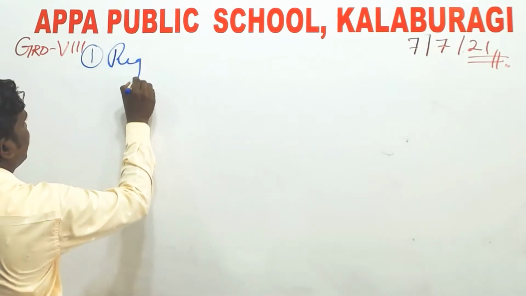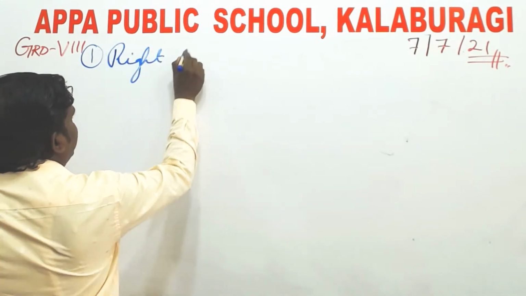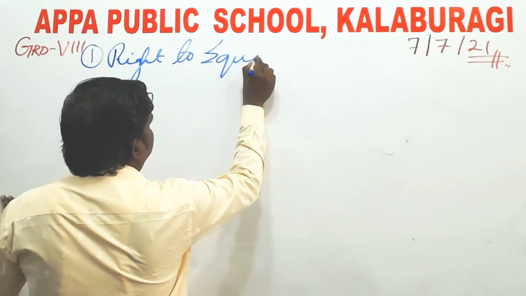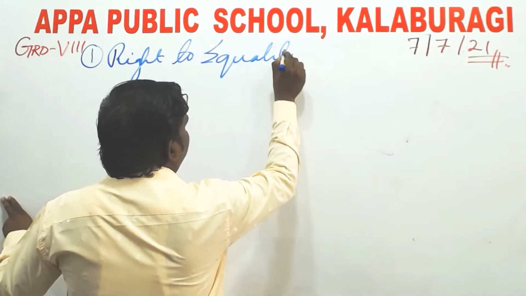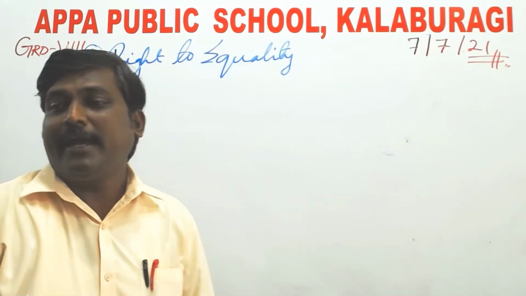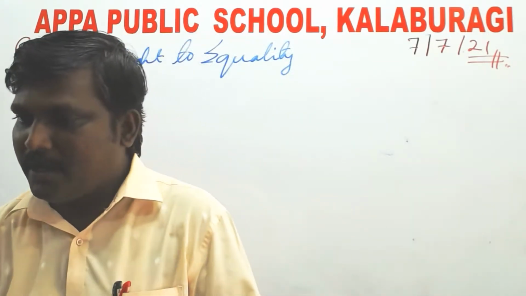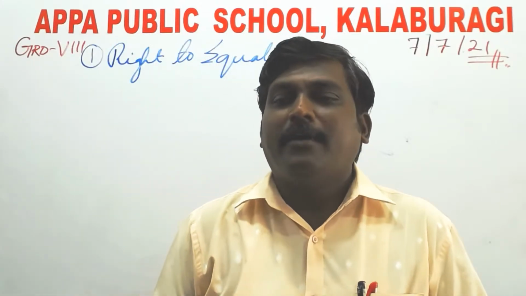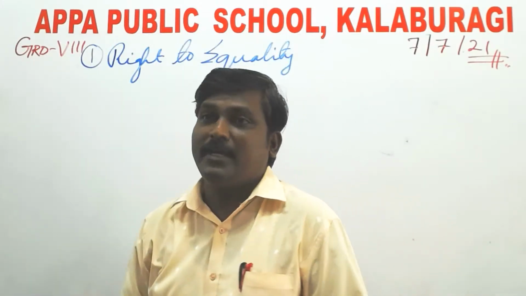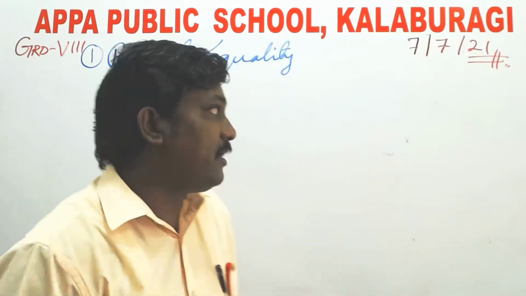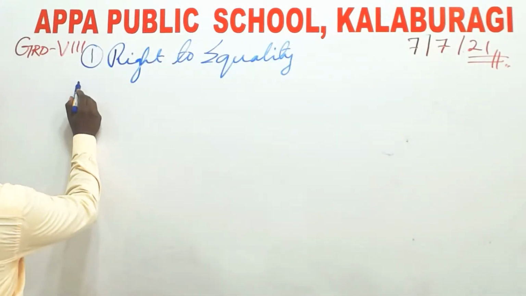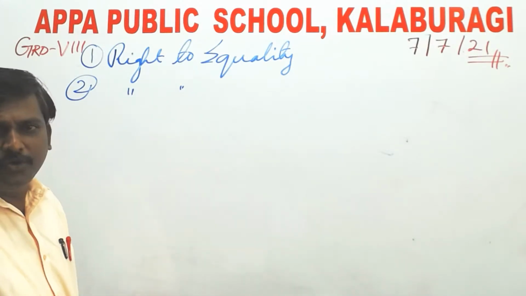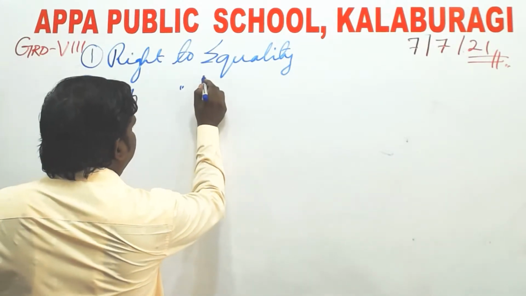it's a right to equality. Then followed by a right to freedom.